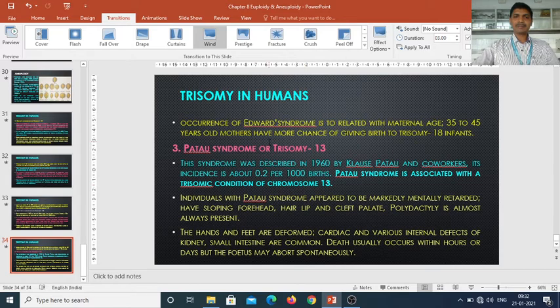In this chapter we studied different chromosomal abnormalities with respect to the number of chromosomes, when there is an increase or decrease, addition or loss of a whole chromosome or a set of chromosomes. So euploidy and aneuploidy are concerned with the change in the number of sets of chromosomes and the number of chromosomes as a whole. So this is all about euploidy and aneuploidy.